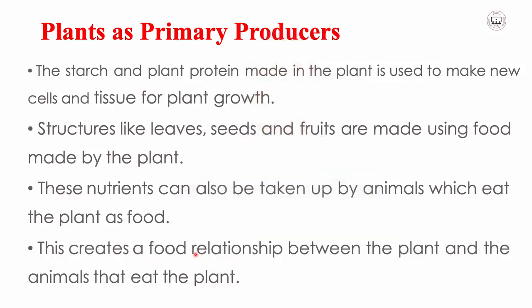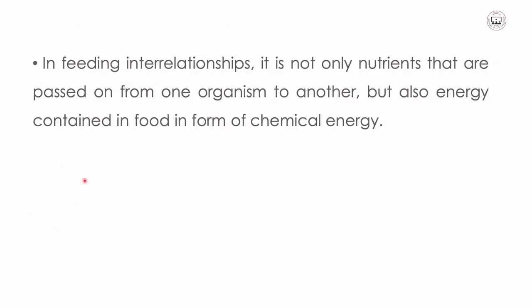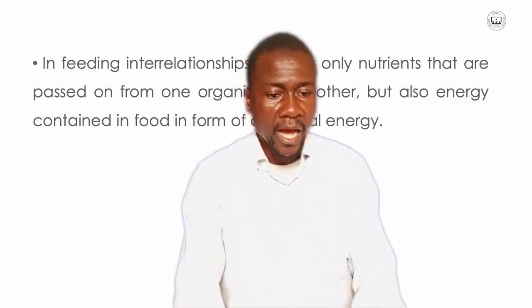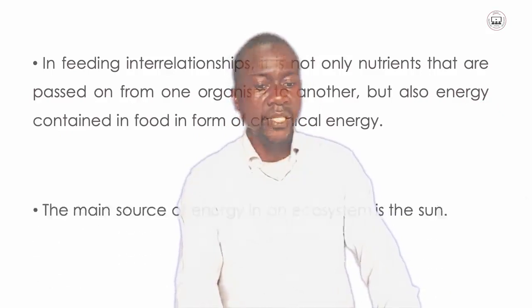So this creates a food relationship between the plant and the animals that eat the plant. In feeding interrelationships, it is not only nutrients that are passed on from one organism to another, but also energy. Energy contained in the food in the form of chemical energy is also taken by these animals.